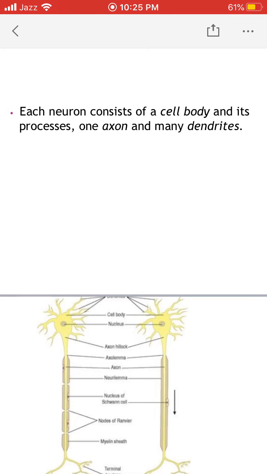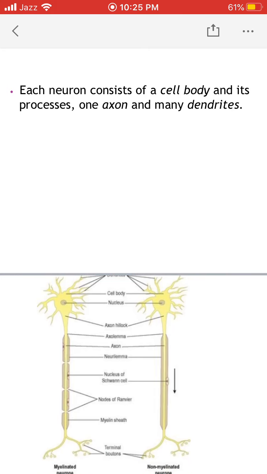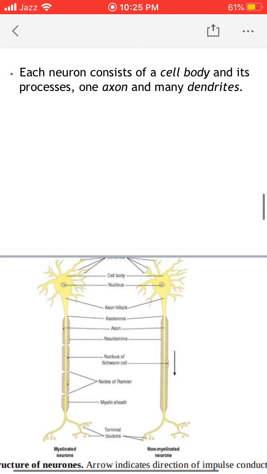dendrites. In the lower portion of the diagram, you can see an elongated process that is moving downward, and this process is known as axon of the neuron. And this axon, when it reaches its target organ, is divided into many terminal branches, and these terminal branches are known as terminal buttons.